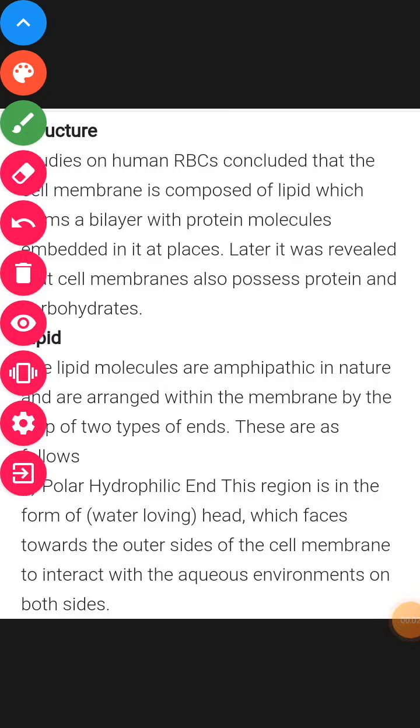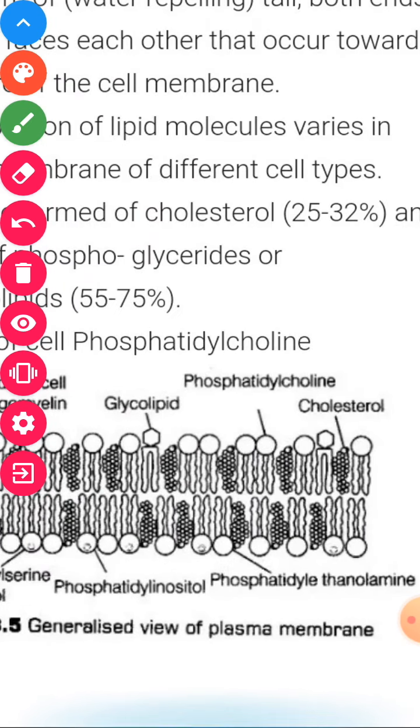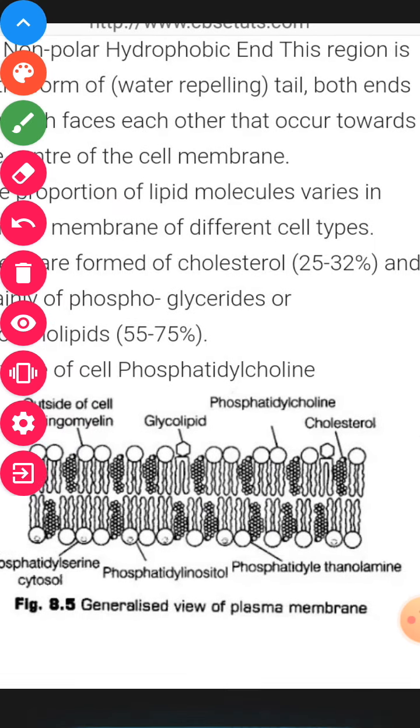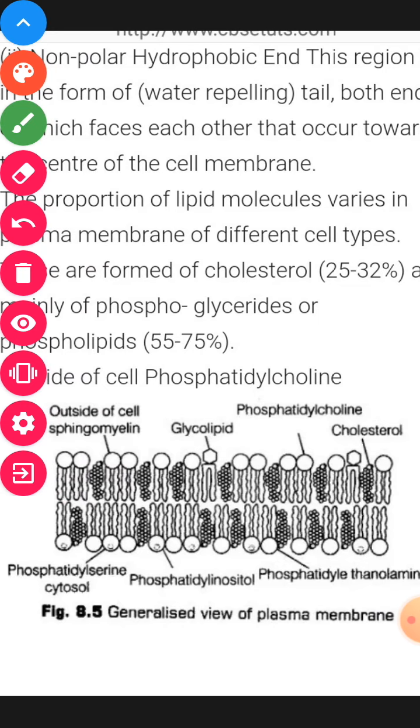Hello students, in this video we will discuss the structure of the plasma membrane. I told you last time that we have to study the structure of the plasma membrane. You can see here, the first thing to remember is that this one is the plasma membrane.